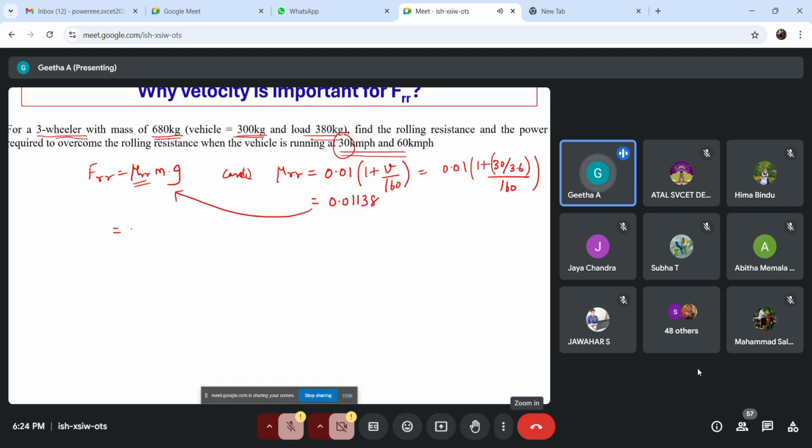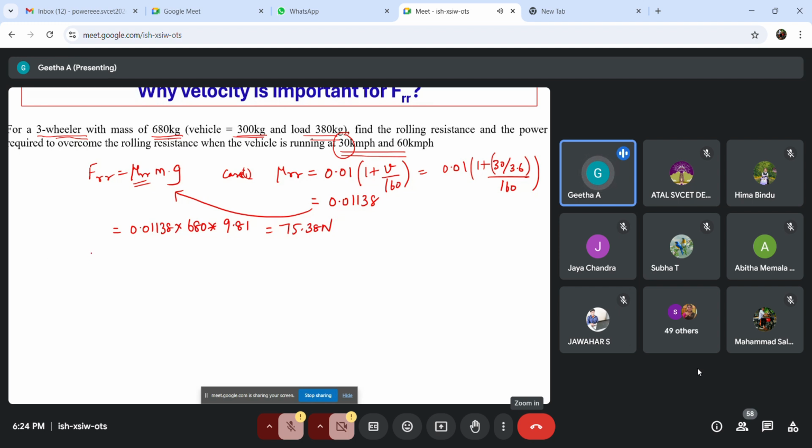If we substitute it over here, we get 0.01138, the total gross weight of 680, and g is a constant 9.81, constant for all vehicles. So we get the force as 75.38 Newton.